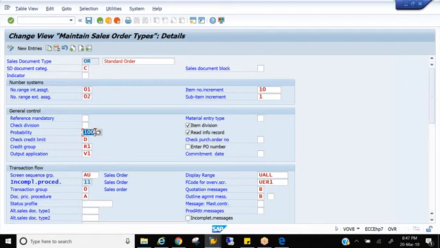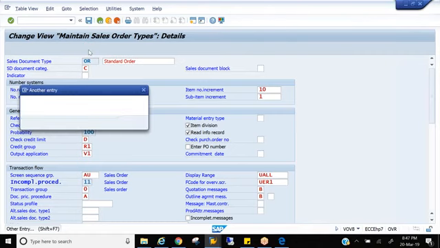Now you will understand what this SD document category is all about. SD document category controls all the documents. This is how the system identifies what type of document it is. You see order is grayed out and 100%, but quotation is editable and it is 70%. I can remove it and write something else for quotation.